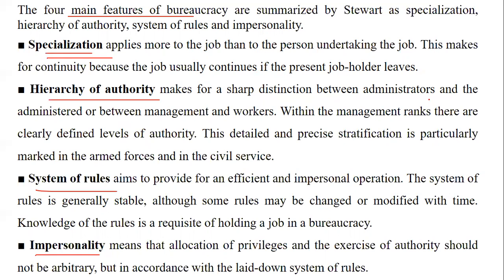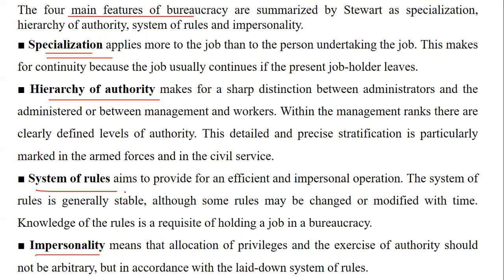Authority is a distinction between administrators and management, which should be clearly mentioned and maintained. System of rules is the rules to get the work done, the rules to bring efficiency to the operations. Impersonality means the allocation of privileges and exercise of authority should be in accordance with the system or rules which are laid down.